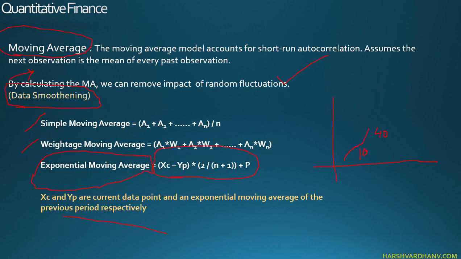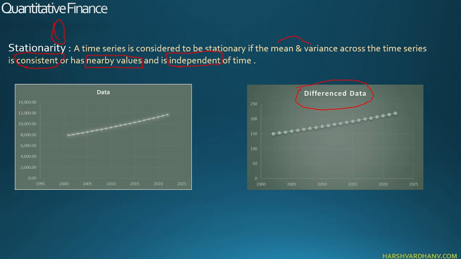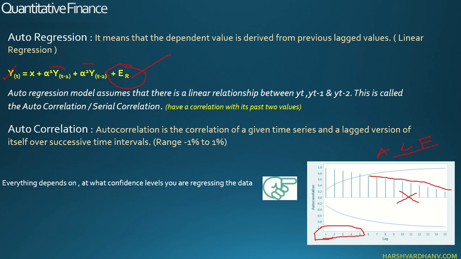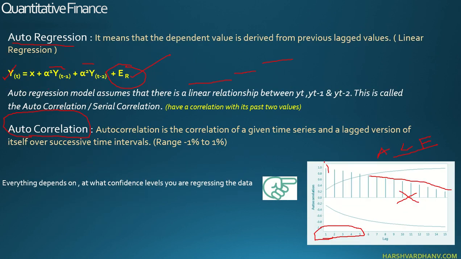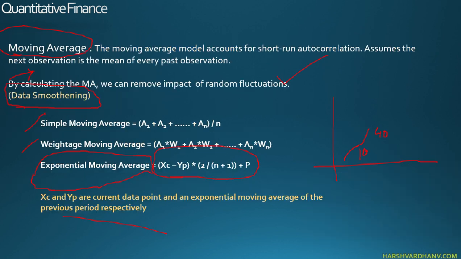So once you understand these concepts in detail, you'll be able to actually understand what quantitative finance and statistics is. Very important is stationarity. Understand how auto regression works. If auto regression is done, there are variables which could be auto correlated, so the lags could be correlated to each other. That means the output of October might be dependent on the output of September, August, and so on, right? The higher the correlation, the more significant. So 1 is more significant, 0.6 is not significant, right? So we have the range of -1 to 1.